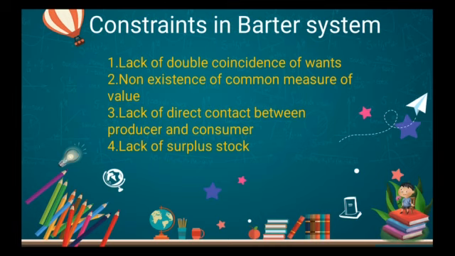So among the constraints in the barter system, we discussed 4 different topics. One was the lack of double coincidence of wants. Another is the non-existence of a common measure of value. Next is the lack of direct contact between the producer and the consumer. Another one is the lack of surplus stock. So these are the difficulties or challenges which we face in the barter system.